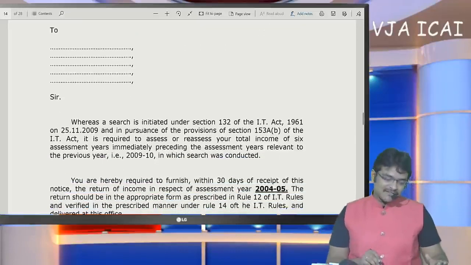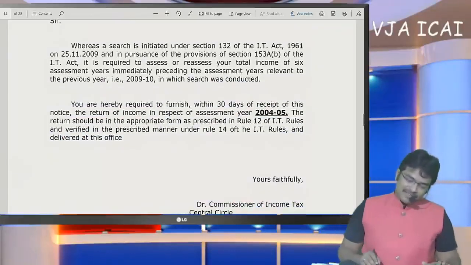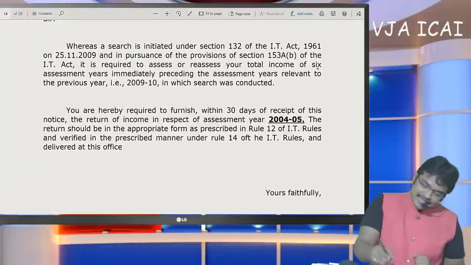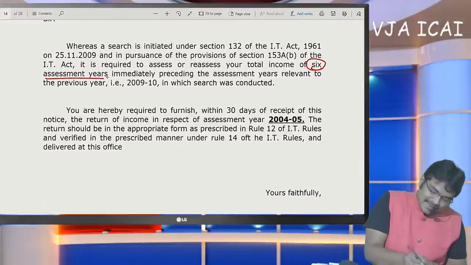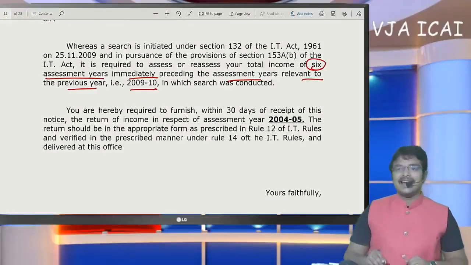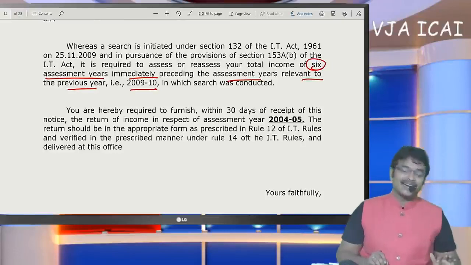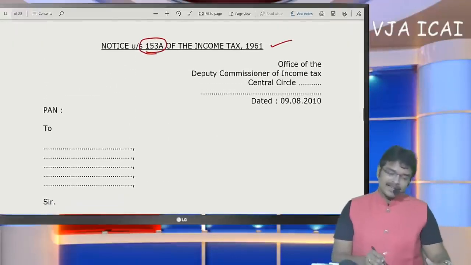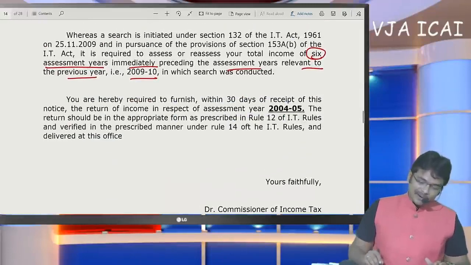In this case, 6 assessment years immediately preceding the assessment year relevant to the previous year 09-10. This is an example where the search is conducted in the year 09-10. Based on that, here we are going to conclude.